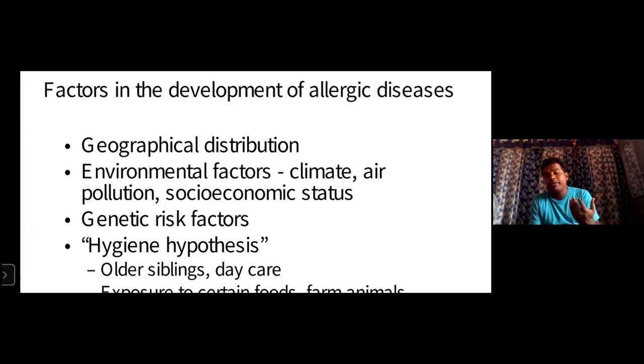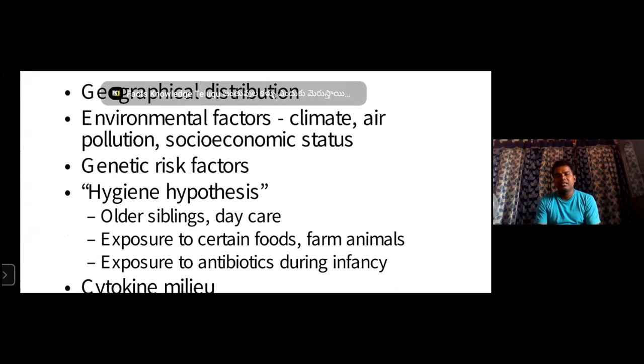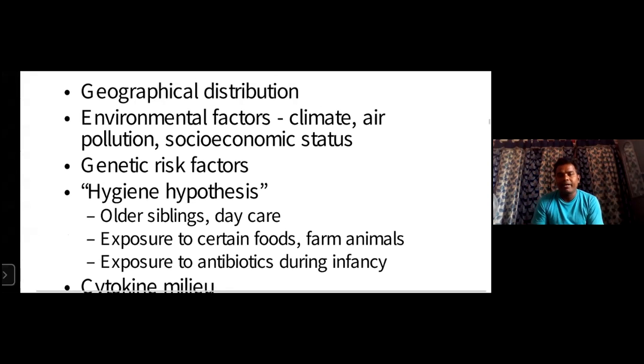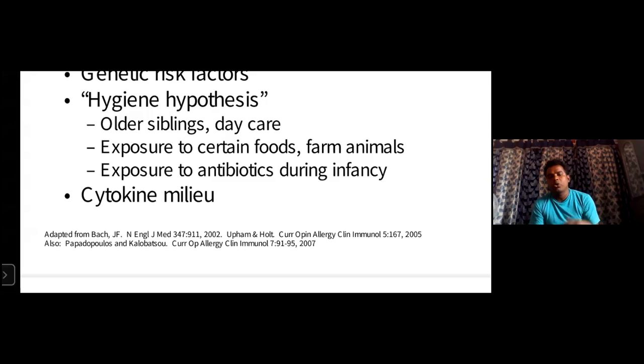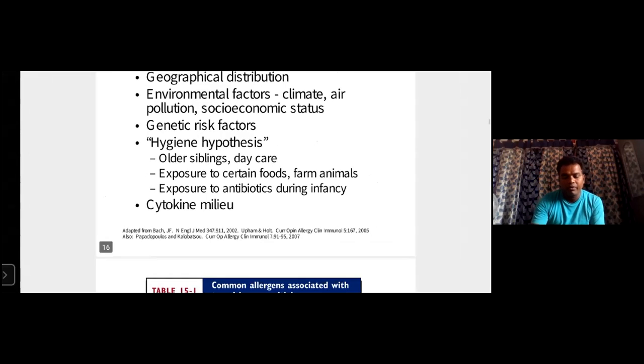Environmental factors like climate, air, pollution, socio-economic status, genetic risk factors, the hygiene hypothesis, older siblings, daycare, exposure to certain foods, farm animals, exposure to antibiotics during infancy, and the cytokine milieu are factors which lead to what? Hypersensitivity.